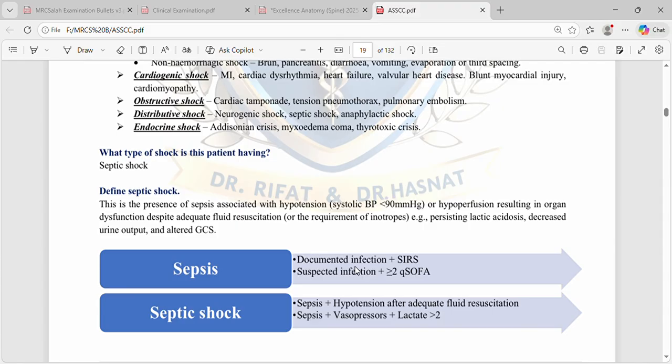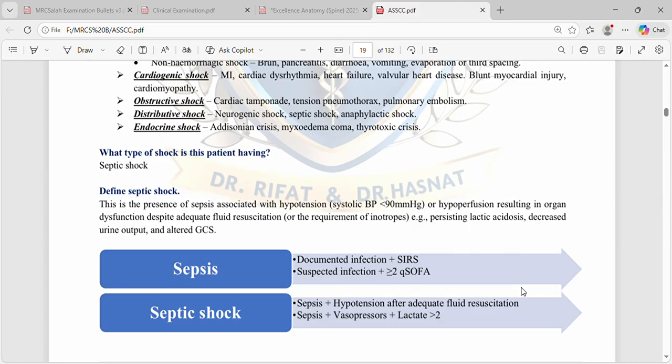So you know that sepsis is documented infection plus SIRS, systemic inflammatory response syndrome, or suspected infection plus greater than or equal to 2 qSOFA. So what will be septic shock when hypotension comes into action? For example, sepsis and hypotension after adequate fluid resuscitation, or sepsis plus vasopressor plus lactate greater than 2. So again, come to the definition.